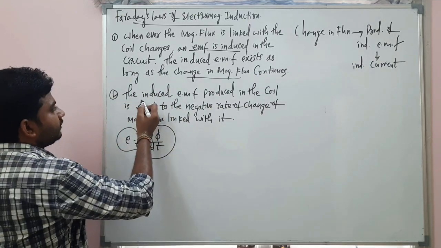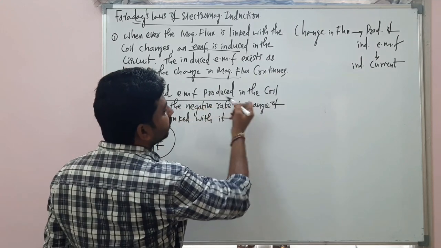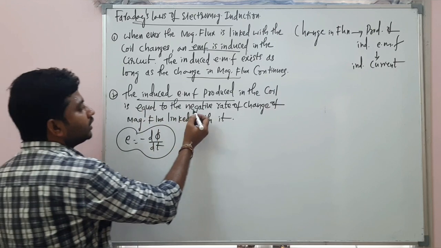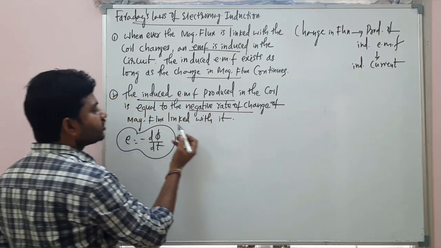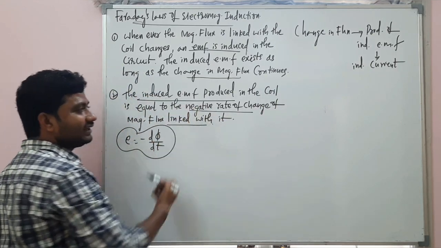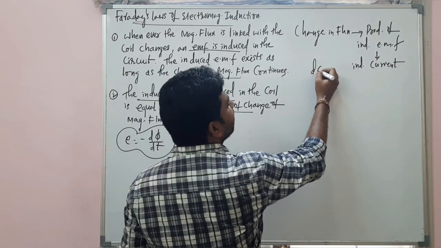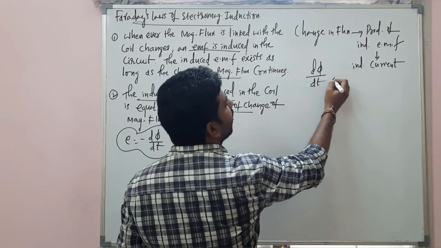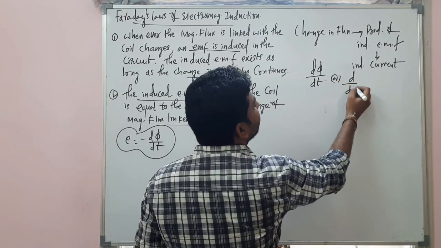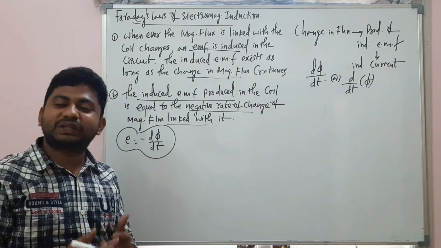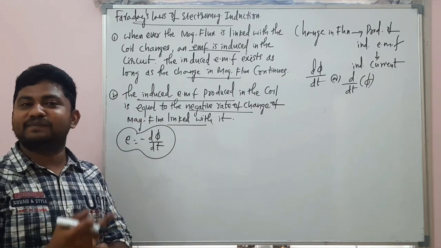Second, the induced EMF produced in the coil is equal to the negative rate of change of magnetic flux linked to it. The rate of change of magnetic flux is d phi by dt, because with respect to time there is a change in magnetic flux.